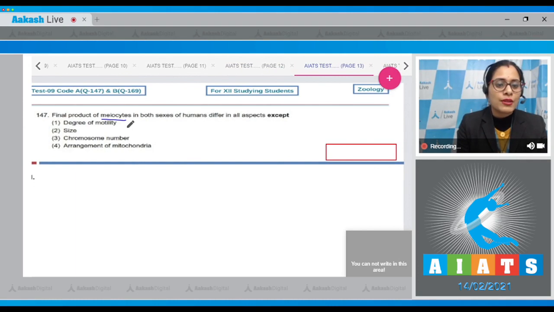Final product of meiocytes in both sexes of humans differ in all aspects except, and the options are degree of motility, size, chromosome number, arrangement of mitochondria.